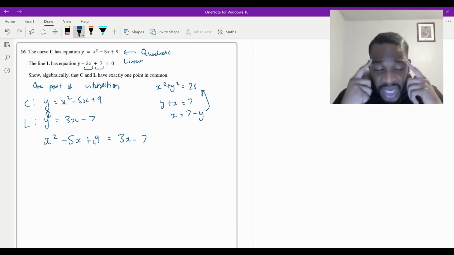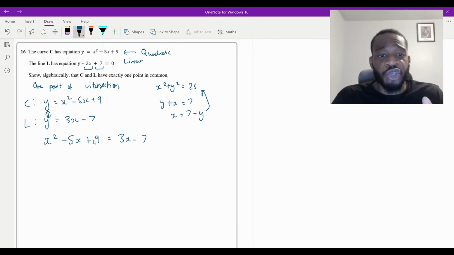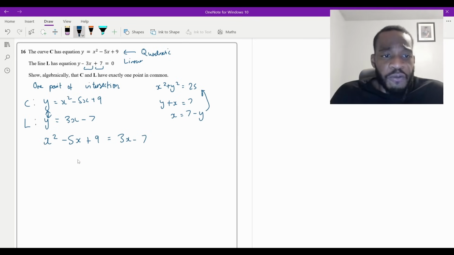So what you should be thinking in your head is, when I solve this equation, I should only get one answer. And if you do, then you know that you're on the right track and you're probably going to be correct. So how do I solve this? It's a quadratic equation. You want to move everything from right to left. So I'm going to do x squared minus 5x, and I'm going to minus that 3x, and then I'm going to do plus 9, and I'm going to plus that 7, which is going to equal 0.